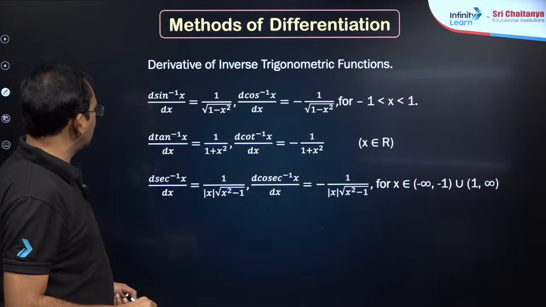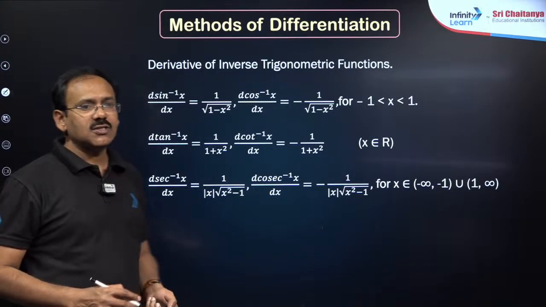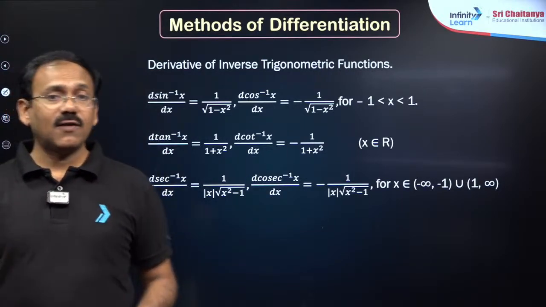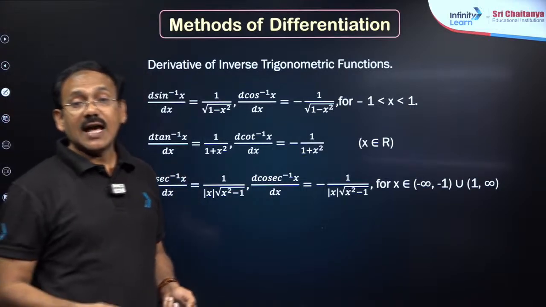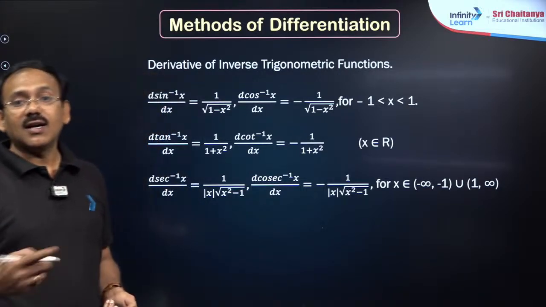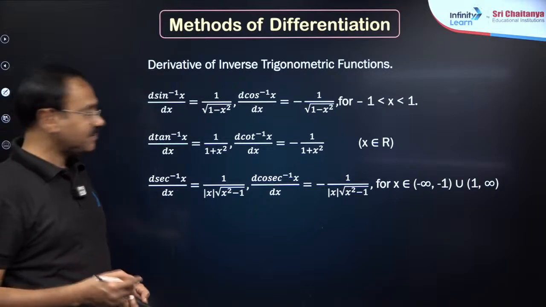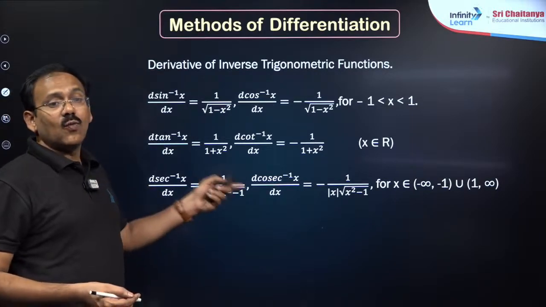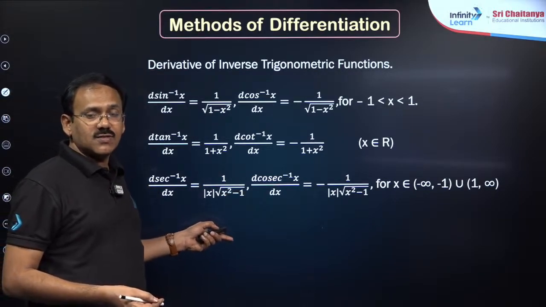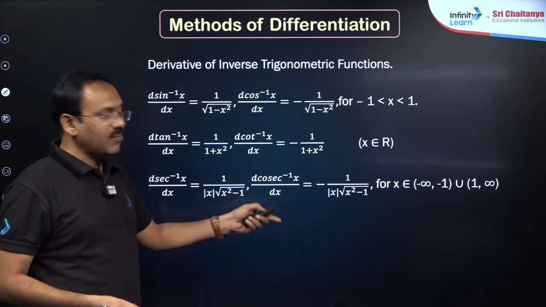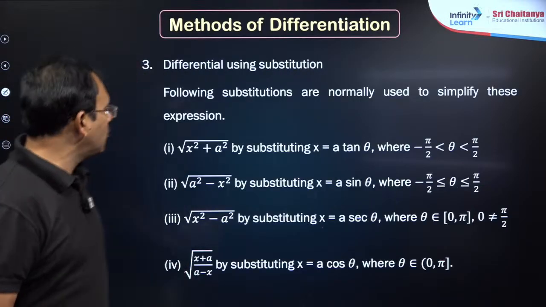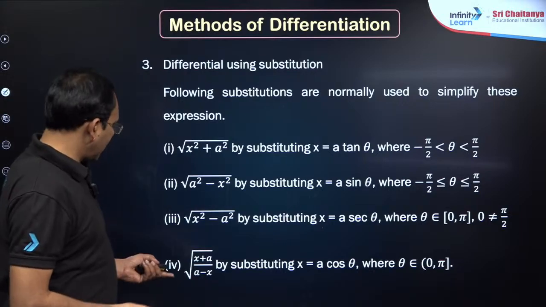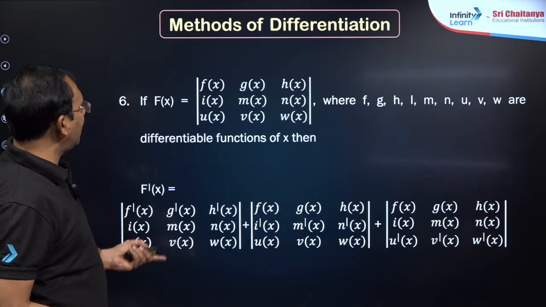Chain rule also you know. And inverse trigonometric functions. Sin inverse x derivative 1 by root of 1 minus x square. Cos inverse x minus 1 by root of 1 minus x square. Tan inverse x 1 by 1 plus x square. Cot inverse x minus 1 by 1 plus x square. Secant inverse x 1 by mod x into root of x square minus 1. Cosecant inverse x minus 1 by mod x into root of x square minus 1. These are necessary in integration. You must remember, right? Okay, these things you can do, not a big deal.